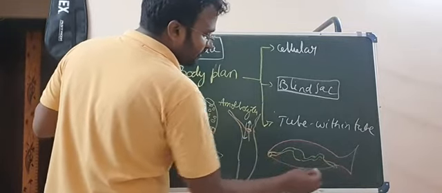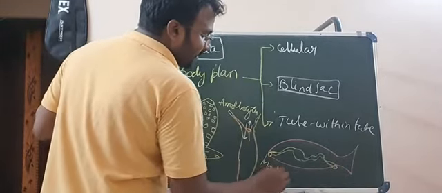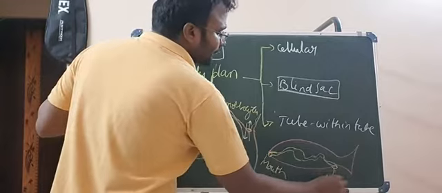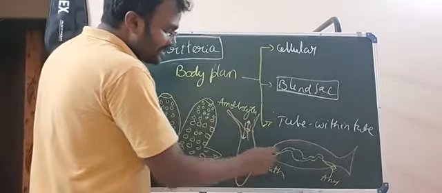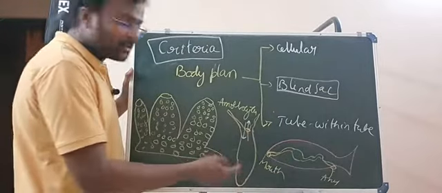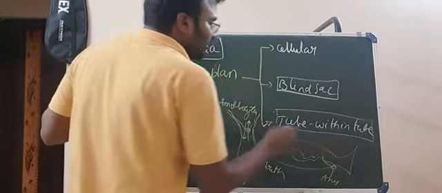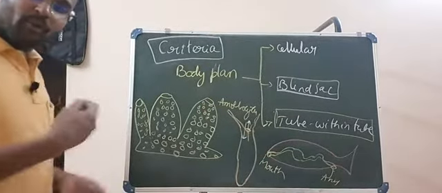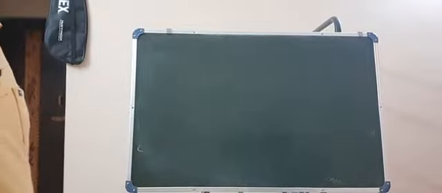Here mouth is present and here anus is present. Imagine the body of the fish like a tube. Inside that one more tube is present. What is the tube? Alimentary canal. That's why we call it tube within a tube body plan. So this is one more criterion of the classification of the animal kingdom.